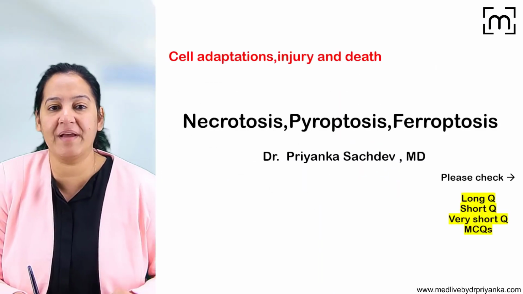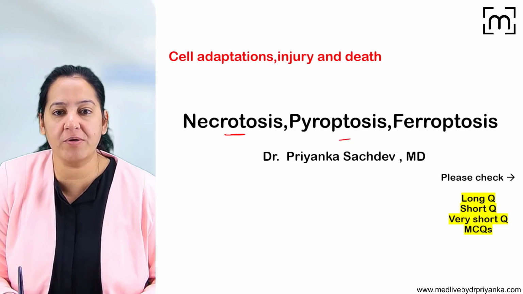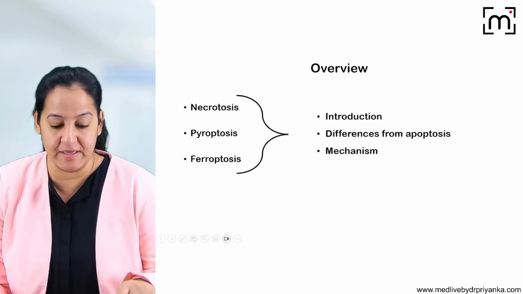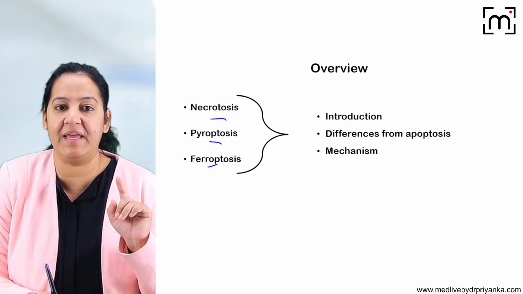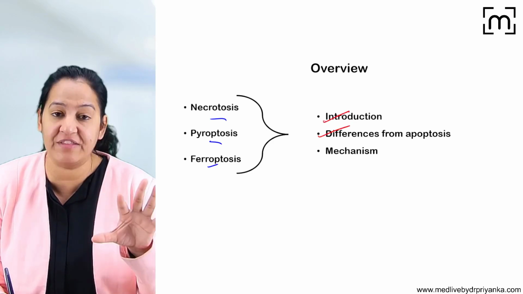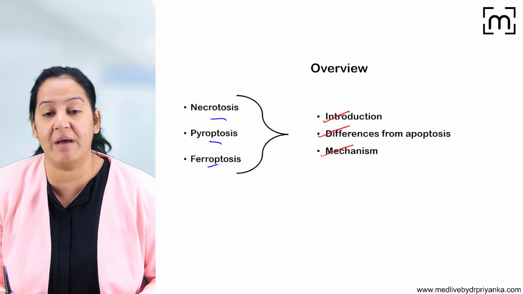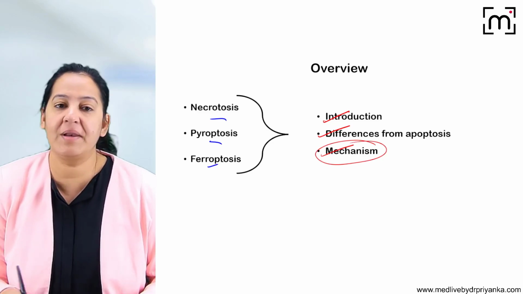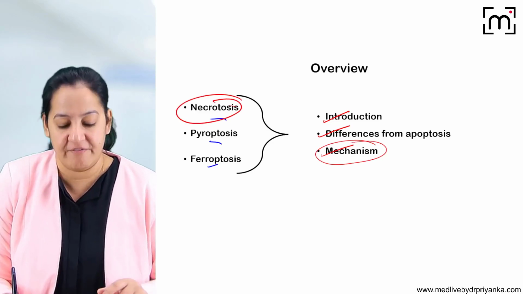So let's start the topic: necroptosis, pyroptosis and ferroptosis one by one. You have to tell me the introduction of each of them, the differences from apoptosis of each of them, and the mechanism of each of them with a well-labeled diagram. So let's start with the first one, necroptosis, with these three things.